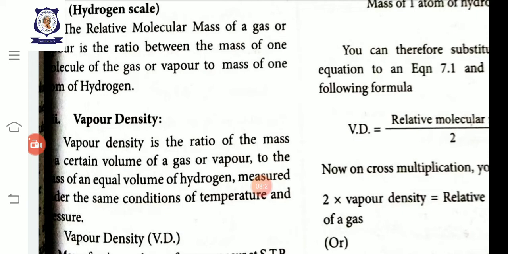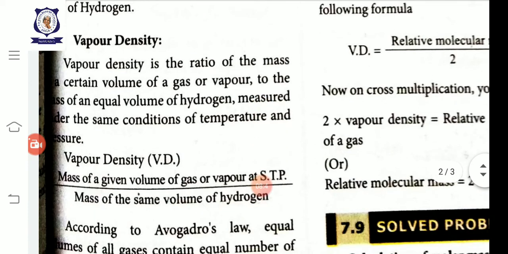Vapor density. Vapor density is the ratio of mass of certain volume of a gas or vapor to the mass of an equal volume of hydrogen, measured under the same conditions of temperature and pressure. See, how can we write? Vapor density, Vd means vapor density, mass of a given volume of gas or vapor at STP divided by mass of the same volume of hydrogen.